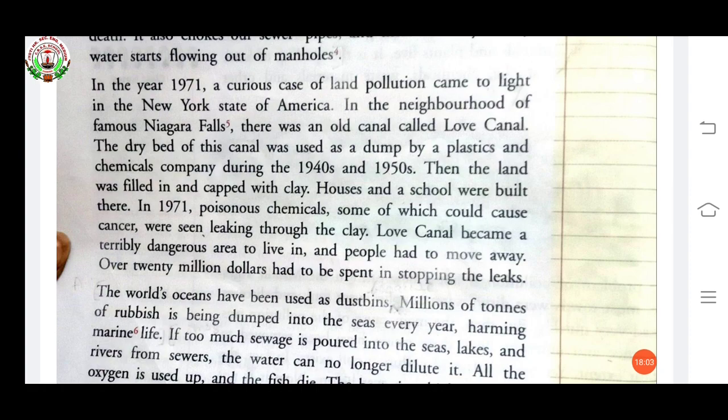Then the land was filled in and capped with clay. Houses and a school were built there. In 1971, poisonous chemicals, some of which could cause cancer, were seen leaking through the clay. Love Canal became a terribly dangerous area to live in, and people had to move away. Over $20 million had to be spent in stopping the leaks.